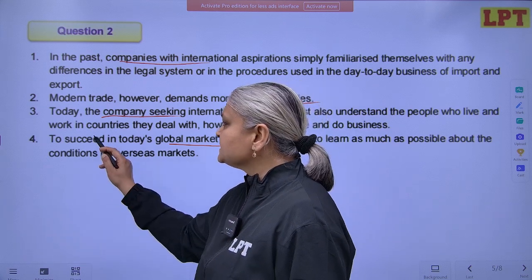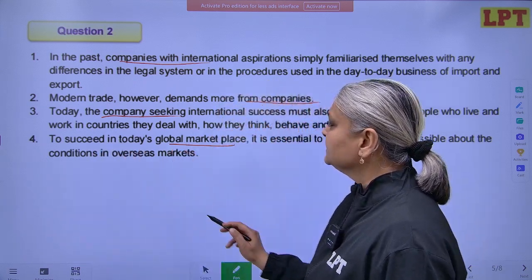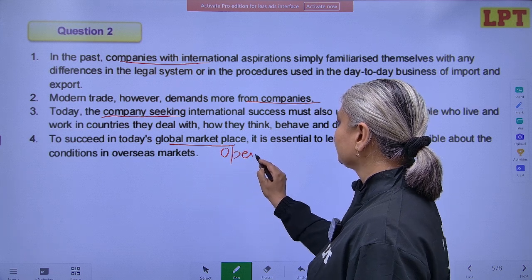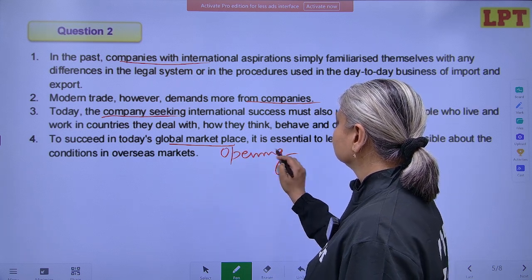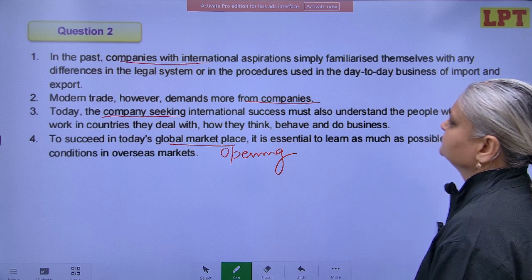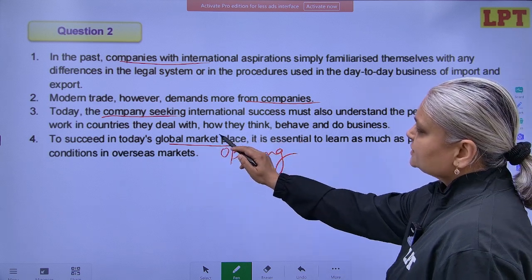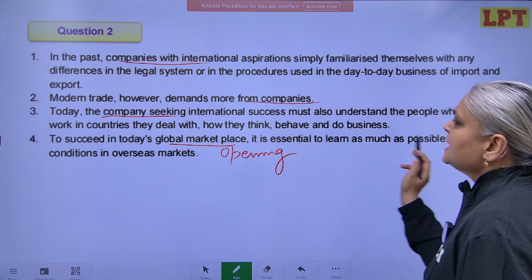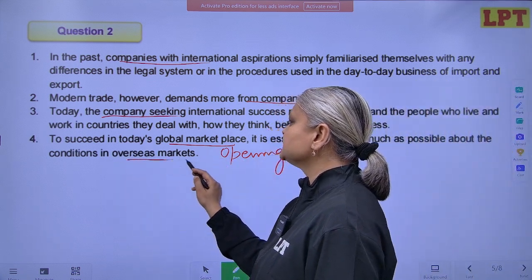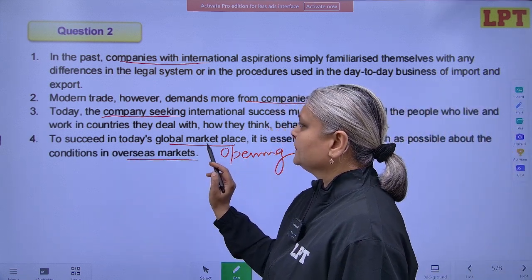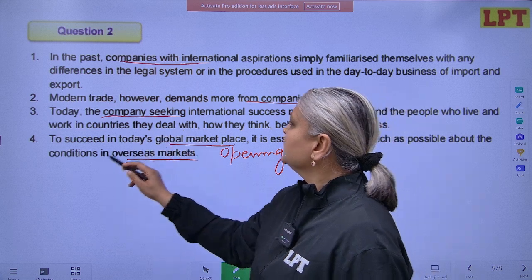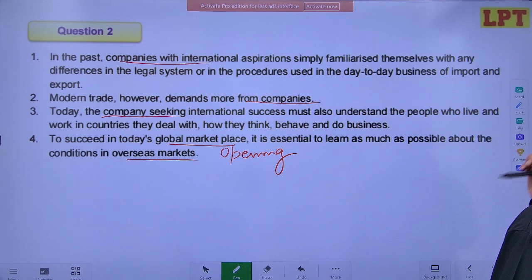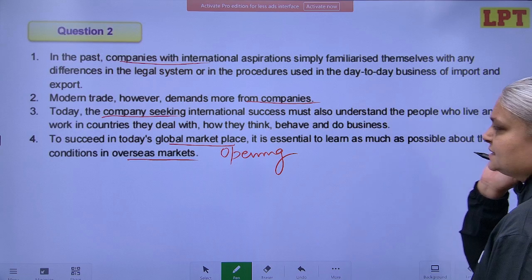No, the topic gets introduced by the fourth sentence, saying that to succeed in today's global marketplace, it is essential to learn as much as possible about conditions in overseas markets, isn't it? So in the past, companies with international aspirations simply familiarized themselves with any differences in legal system.